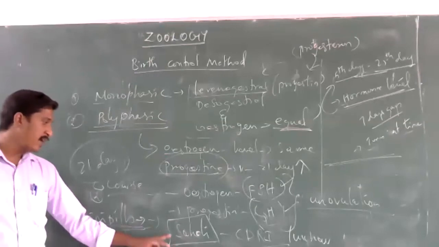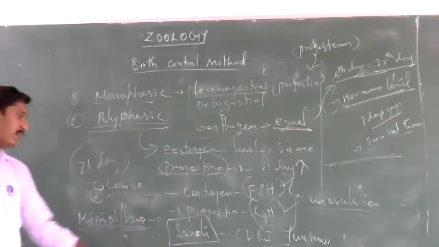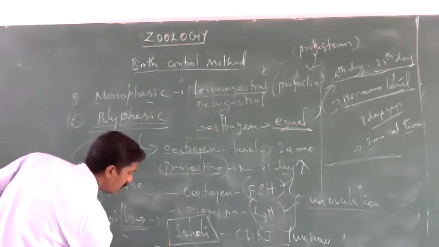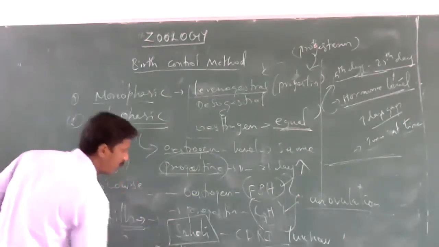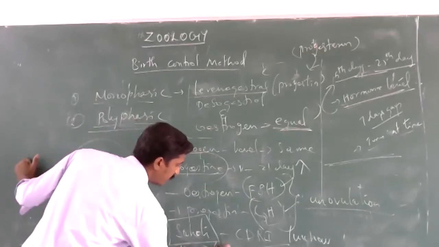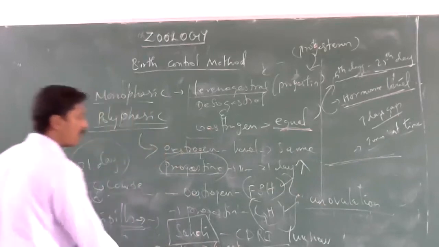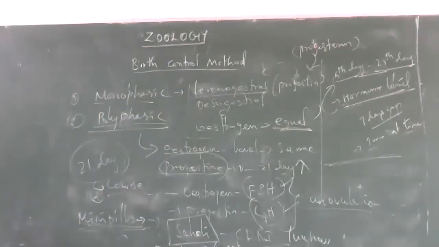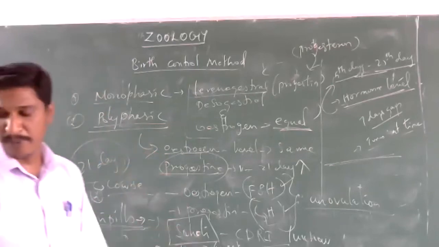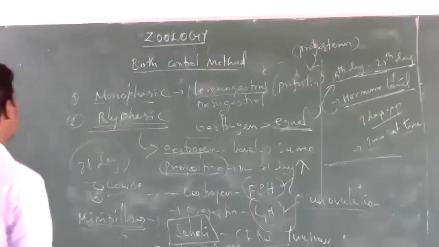In the first 3 months, you take it twice a week. After 3 months, once a week is enough for contraception. So these are all oral pills used for contraception.